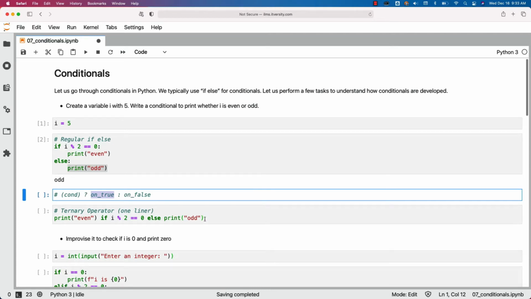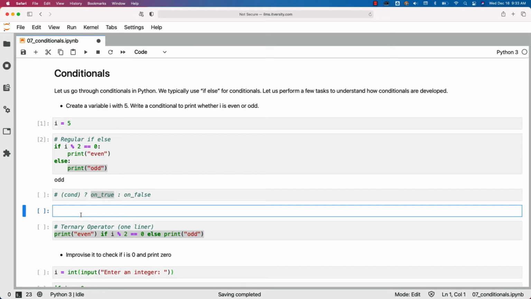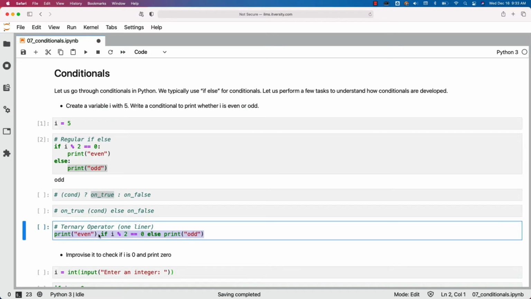When it comes to Python, this is how a ternary operator looks like. So you just have to specify on true first. The syntax is like this: on true, then condition, then you have to say else, on false. Now in this case, if I is divisible by 2, we want to print it as even. That's why we have print of even like this. Then the condition to check if I is divisible by 2 or not. Else, whatever logic that needs to be executed if the condition is false, which is nothing but print of odd. So this is how the ternary operator looks like in Python.